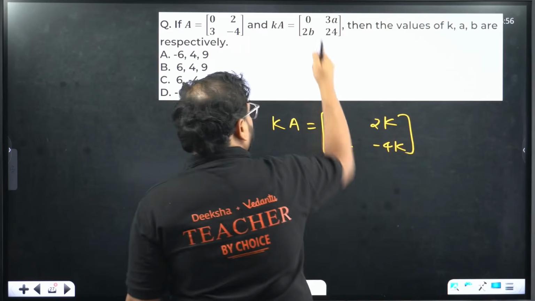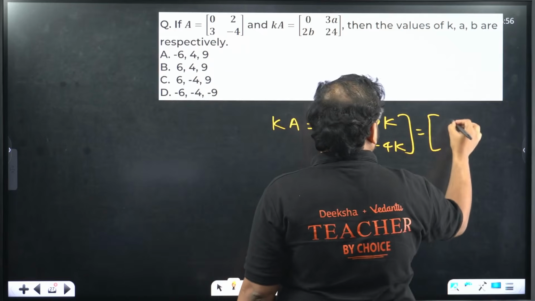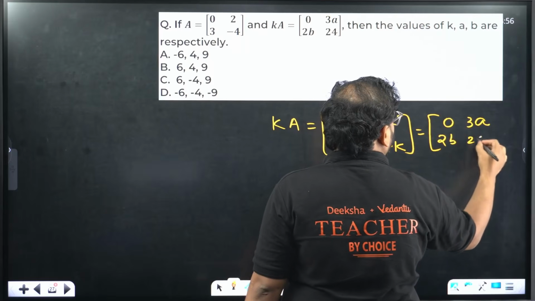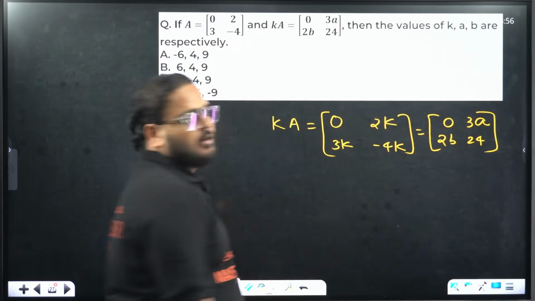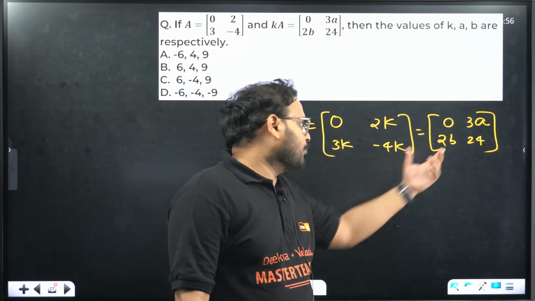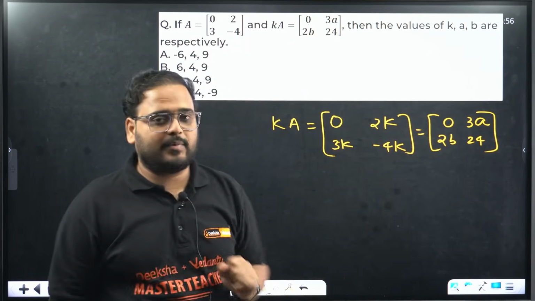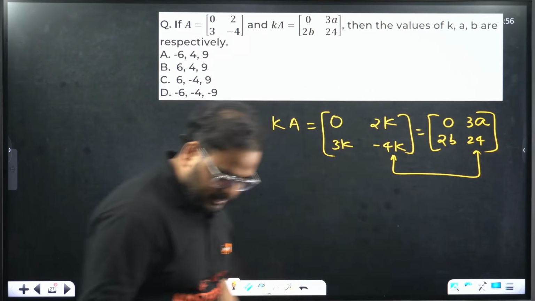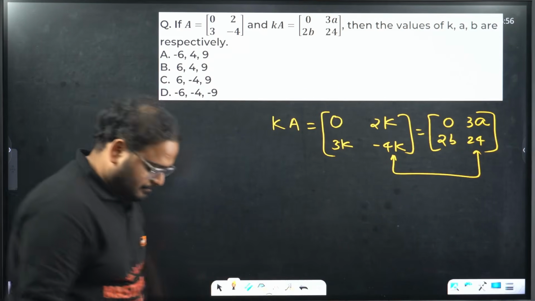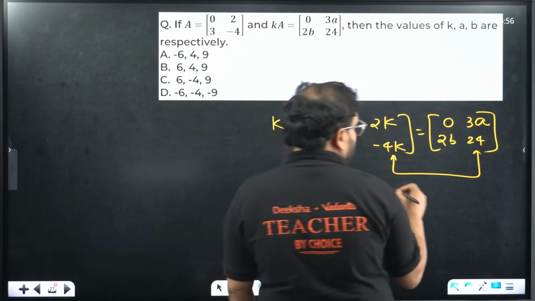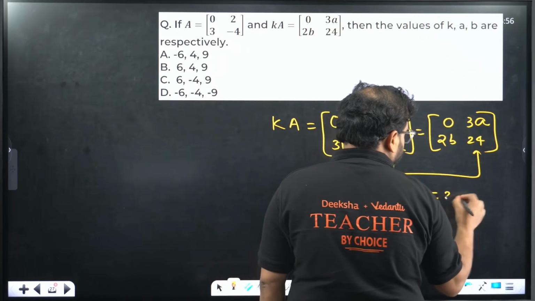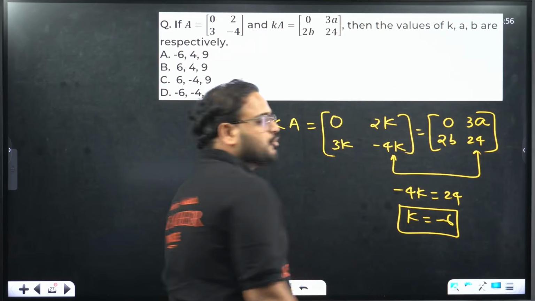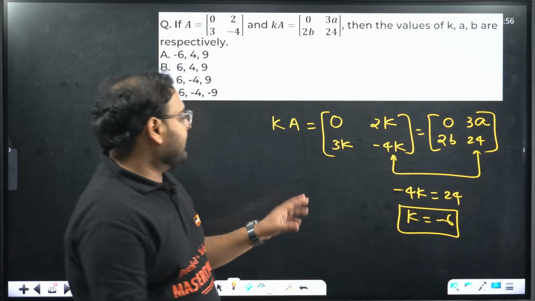Now K is given over here, so compare it please. This is 0, 3A, 2B and 24. Now if I compare the elements 3K, 2B, 2K, 3A, you have two variables. But if you compare these two, you will have only one variable, which is K. That gives me 6, K value as minus 6. If you're not sure, please do your own calculation, but K value is coming as minus 6.